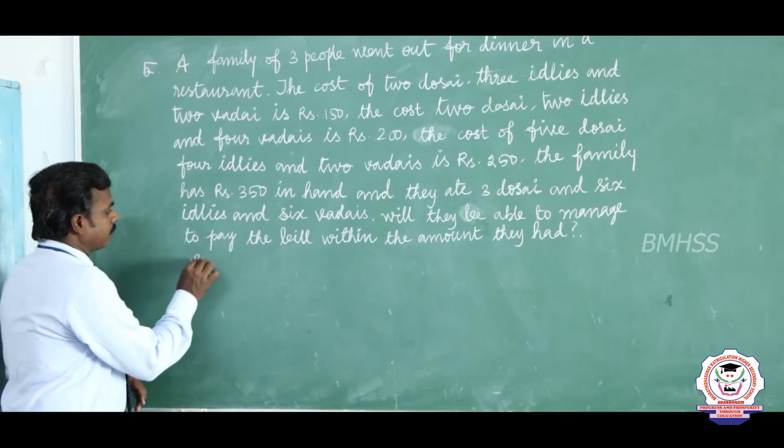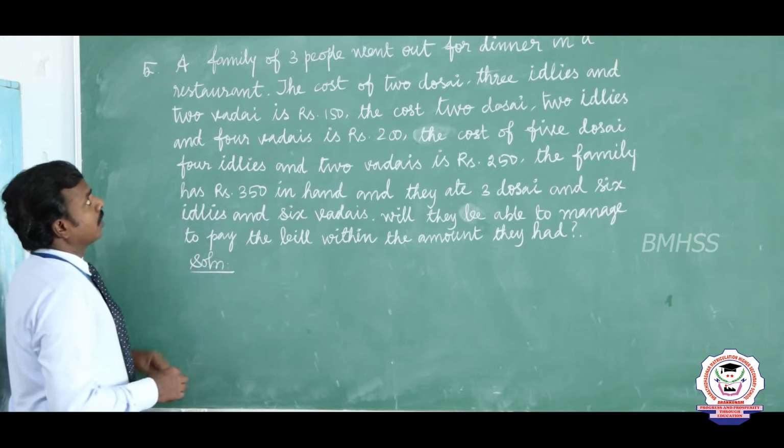Listen, in the solution, first from the first condition.